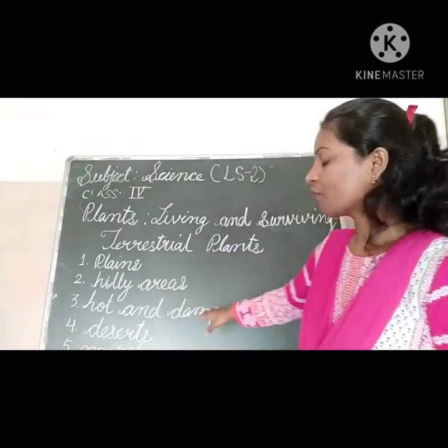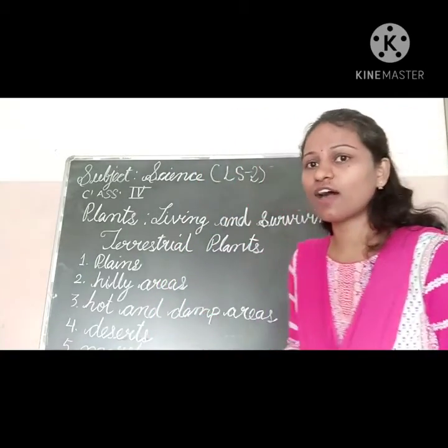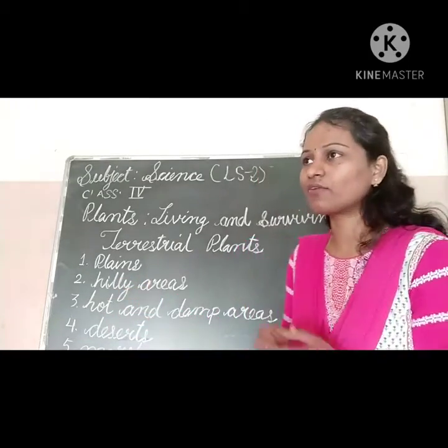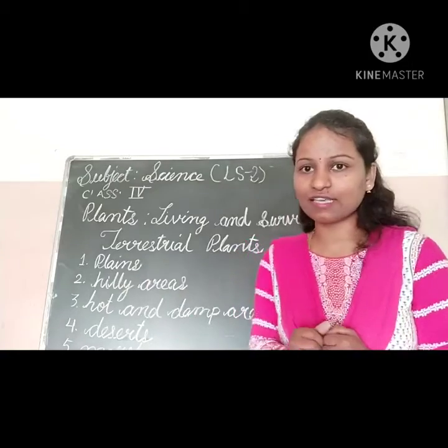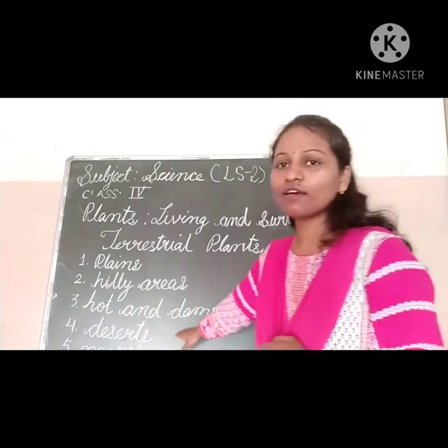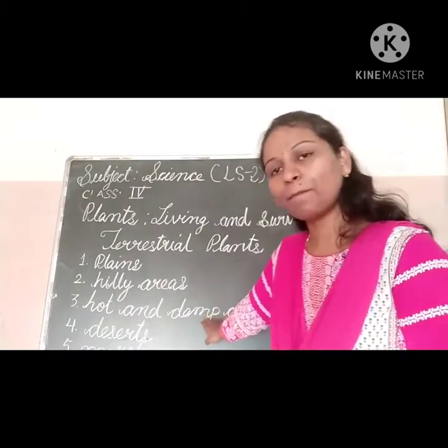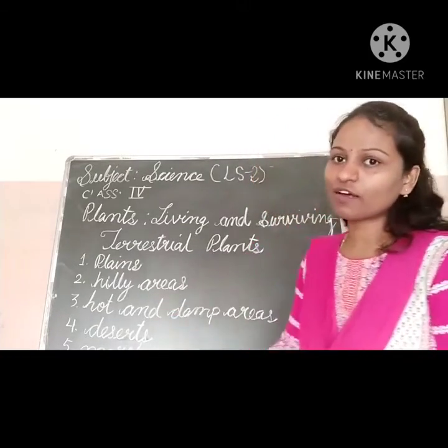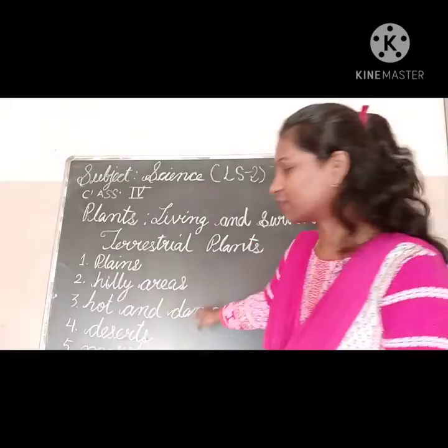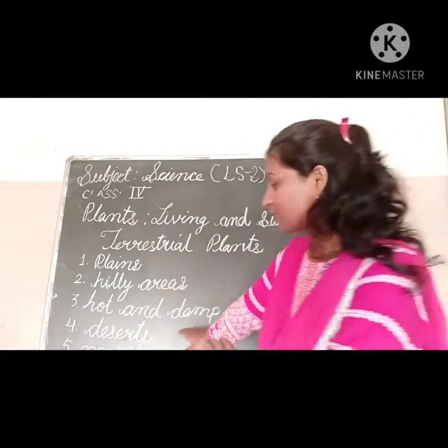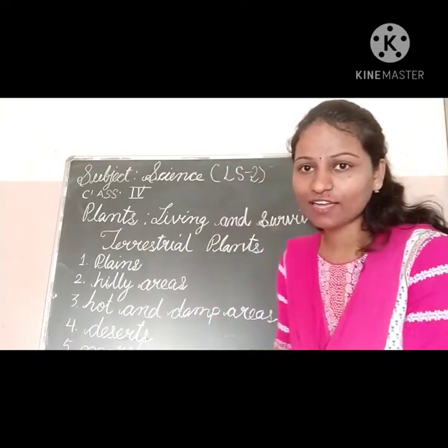Okay. And in the deserts, everywhere the soil is present, right? And very little water you can see in the deserts. So survival is very difficult for human beings, and for the plants also. So you can find only cactus, very few plants in the deserts. Those trees like cactus are found in the deserts. I hope you have understood this point.